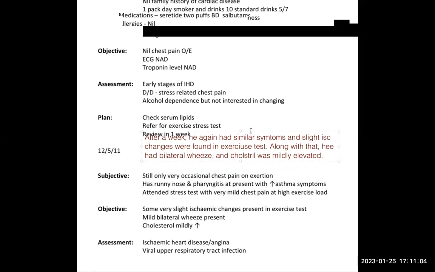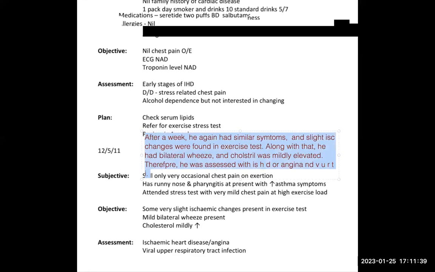After a week, he again had similar symptoms and slight ischemic changes were found in the exercise test. Along with that, he had bilateral wheeze. Therefore, he was assessed with ischemic heart disease or angina and viral upper respiratory tract infection. So this is also complete now. This is the third paragraph we are making.